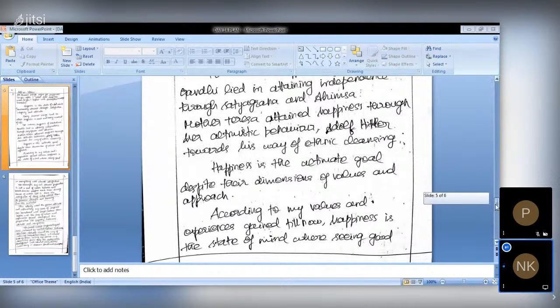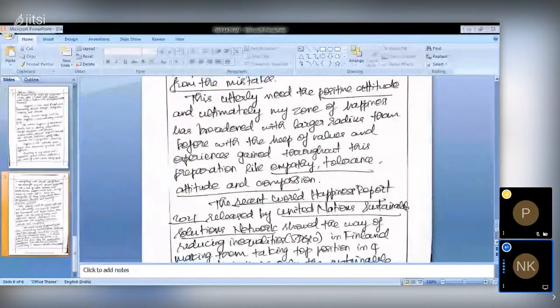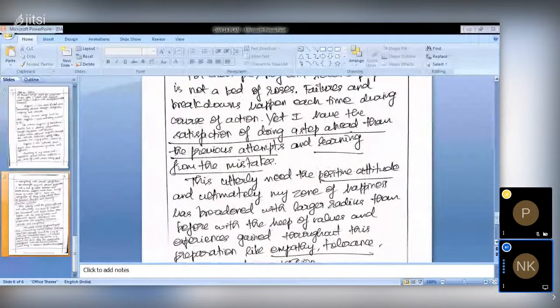So I have given my own life example here, while going through the process of achieving my dream as a civil service aspirant. You can even add your examples too. What I have written means, even though I get failures, or even when I get success, I will always have the satisfaction of taking a step ahead, doing something better than the previous one. That satisfaction gives me happiness.